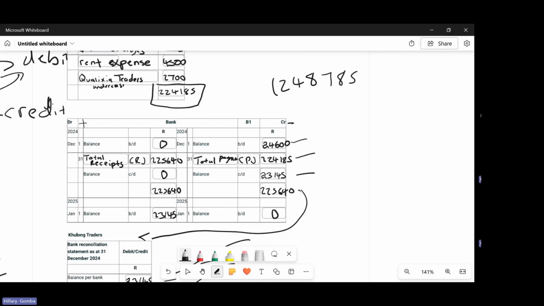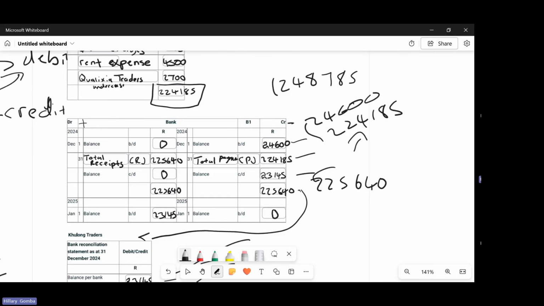Why is it not balancing? Okay, so the credit is more. Yeah, because there we have 24,600 and 224,185, which if you add these two, will be more than this side, which is 225,640. So already, if you add this 24,600, it's going to be more than this one. That's why we made the error.